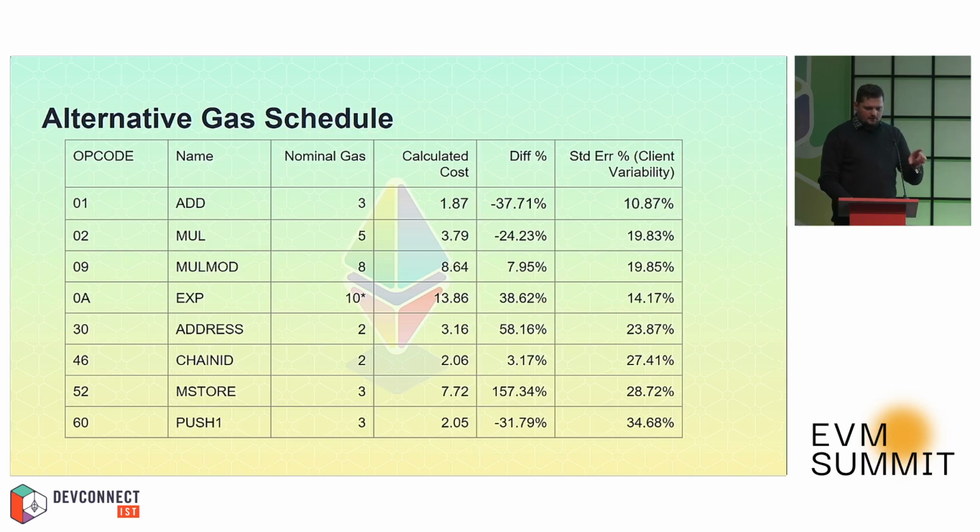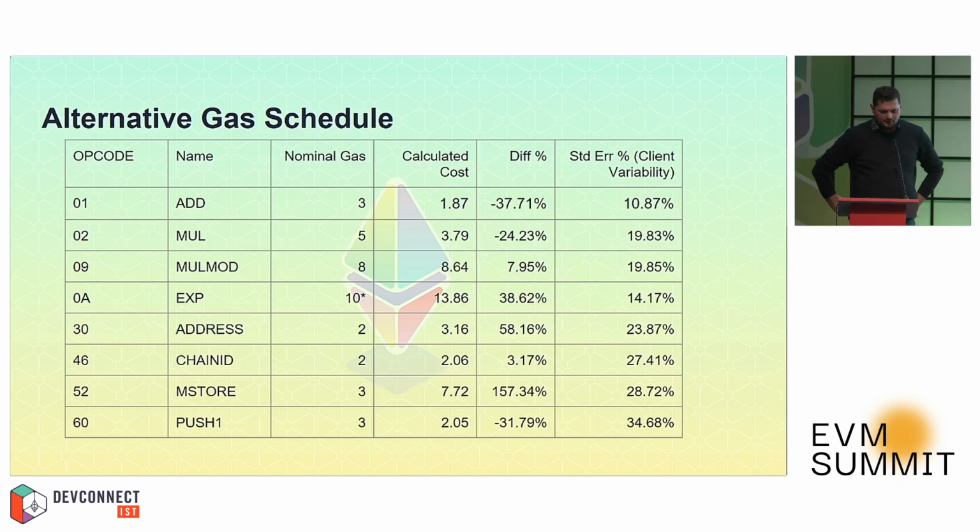If we take the last example, PUSH, which is similar: nominal gas is 3, clients executed at 2. But the client variability here is 34%, which means that some clients executed better than 2, and some other clients executed worse than 2. So it might not be a good candidate to say, oh, we want to update that opcode gas cost to 2.